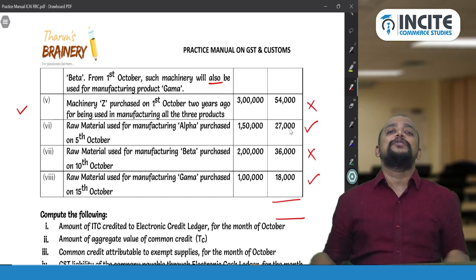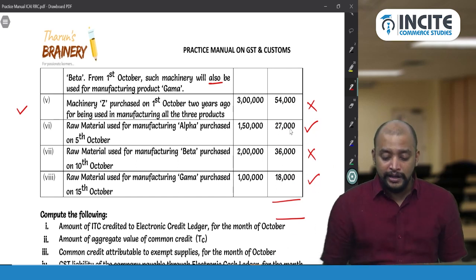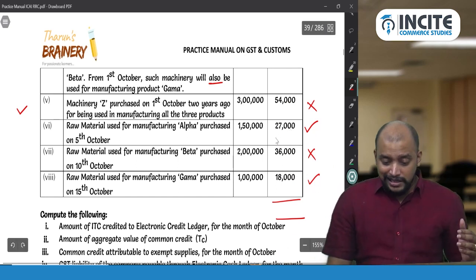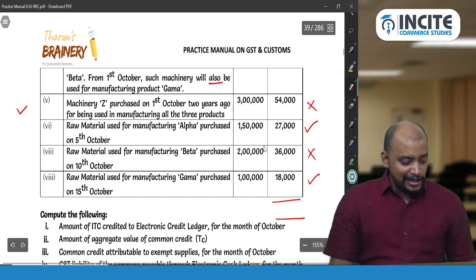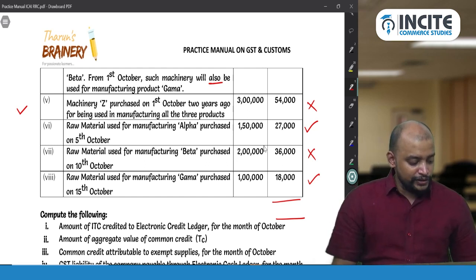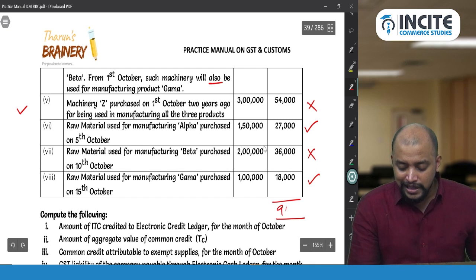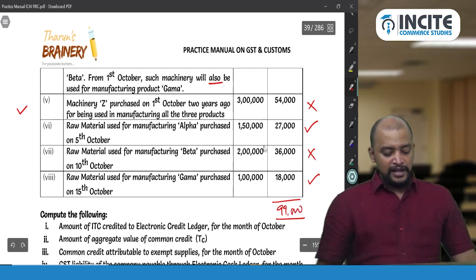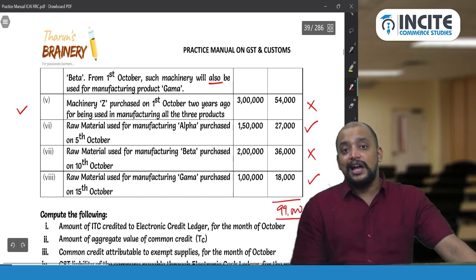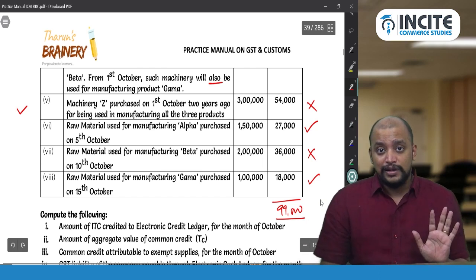For that only you need to prepare a statement, a working note. Okay. And 27,000 we add, and then 18,000 we add. So therefore 99,000 is the ITC availed. 99,000 is the ITC availed this month and credited to the electronic credit ledger.